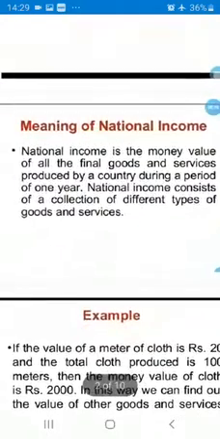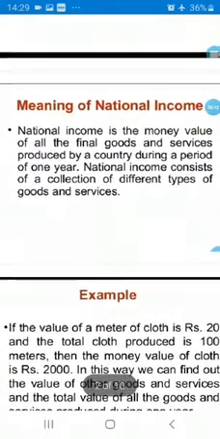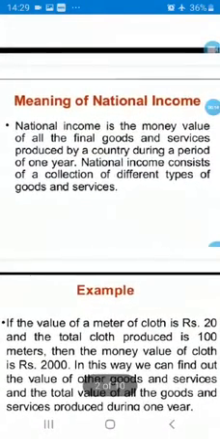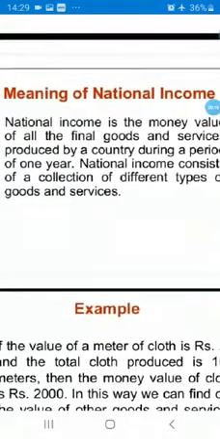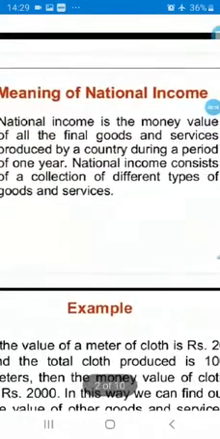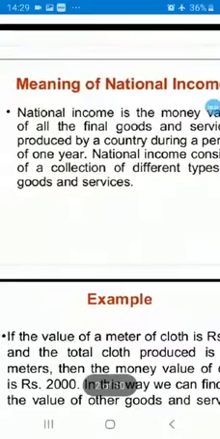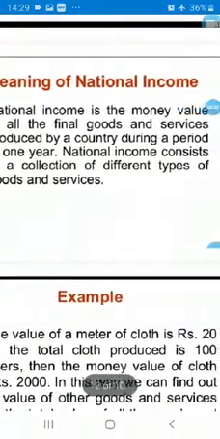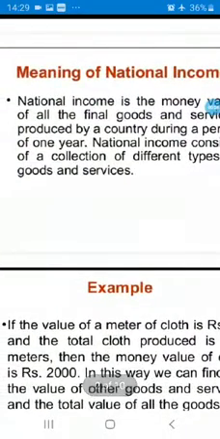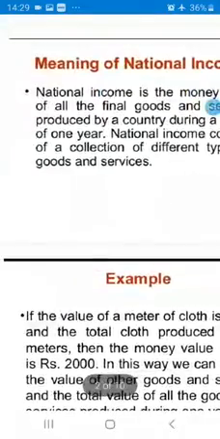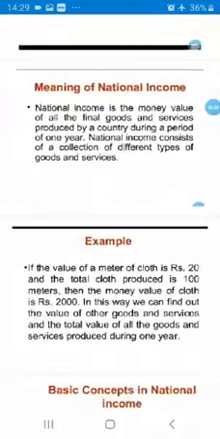First we will discuss the meaning of national income. National income is the money value of all the final goods and services produced by a country during a period of 1 year. National income consists of a collection of different types of goods and services.